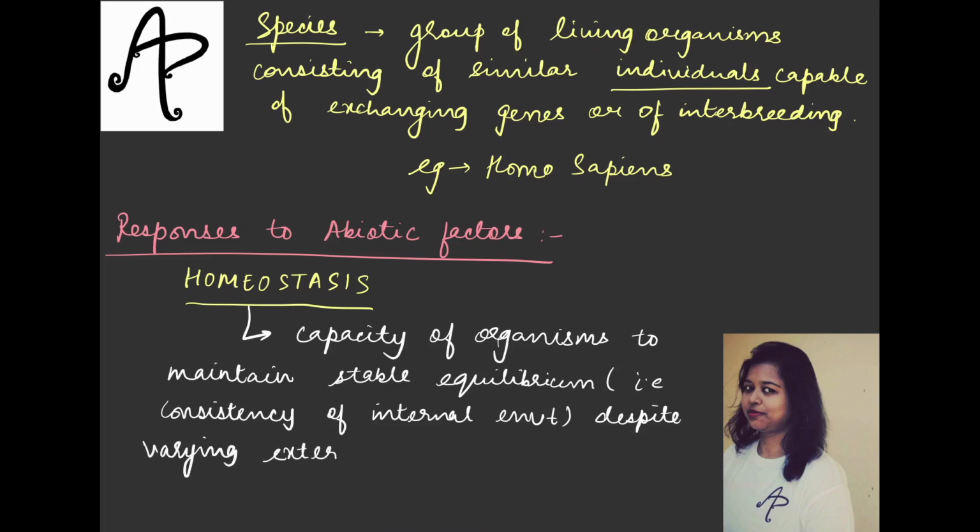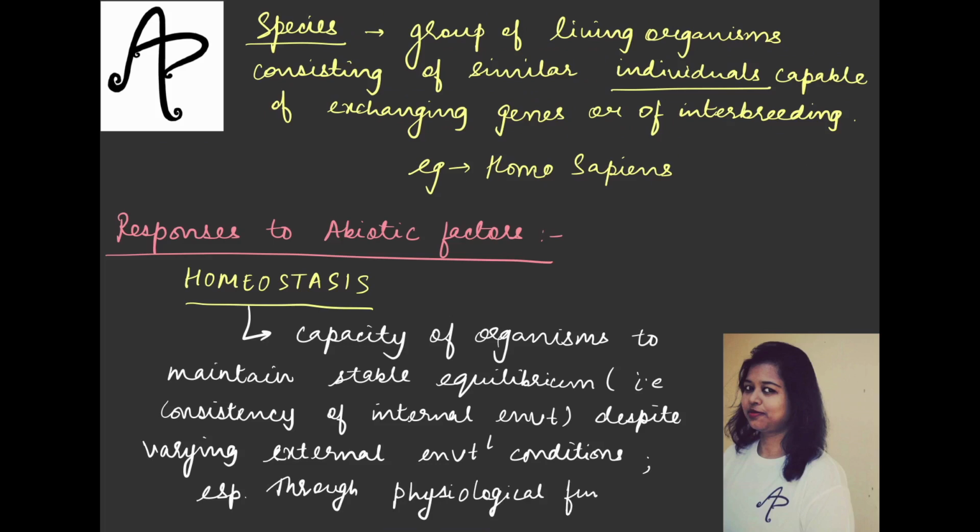I will explain all of that also, don't worry. Varying external environmental conditions, especially through physiological functions. Now let's see what is given here.